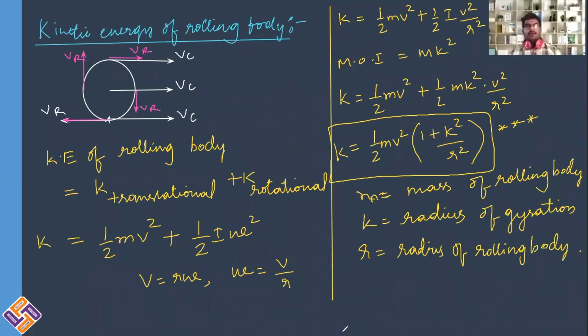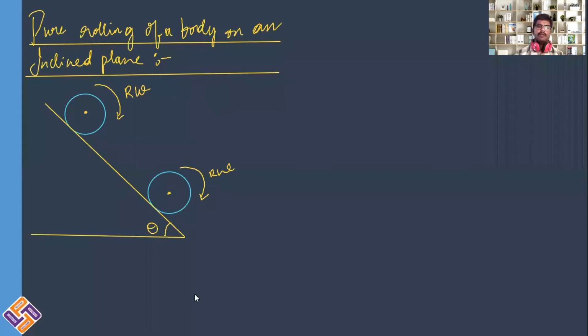You need to remember this equation: K is equal to half m v square into 1 plus k square divided by r square. Students, in the last article we learned the kinetic energy of a rolling body moving on a horizontal path. On a straight line path, if the body is in rolling motion, the kinetic energy is the sum of translational kinetic energy as well as rotational kinetic energy.